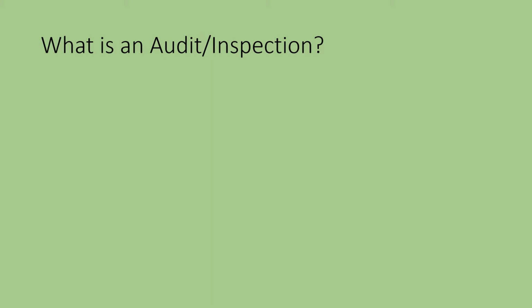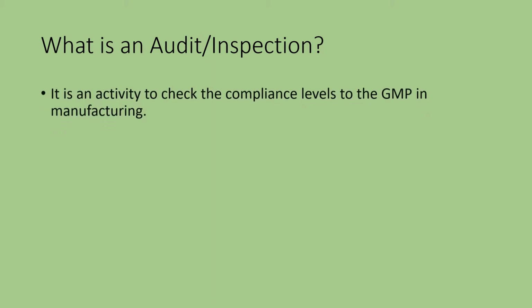What is an audit or inspection? It is an activity to check the compliance levels to the GMP in manufacturing. Audit or inspection process is a systematic, structured way of checking the operations of pharmaceutical manufacturing. One or more auditors will audit the operations. Sometimes a team also may come for inspection. It depends on the criticality of the operations and the time required.